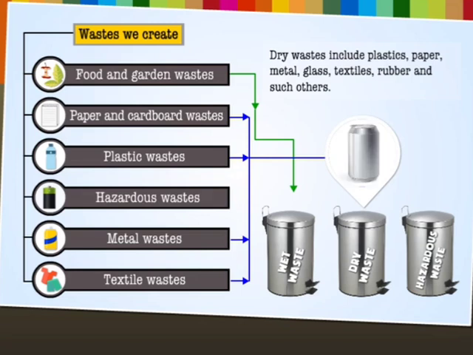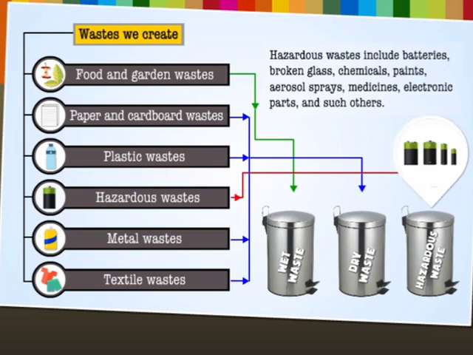Dry wastes include plastics, glass, textiles. Some examples of these are plastic bags, aerosol cans, plastic bottles, aluminum cans, foil, broken toys, takeaway containers, Tetra Pak, thermocol, paper plates, and so on.